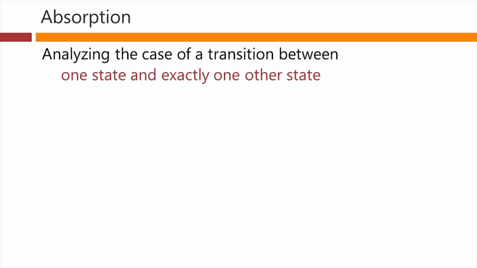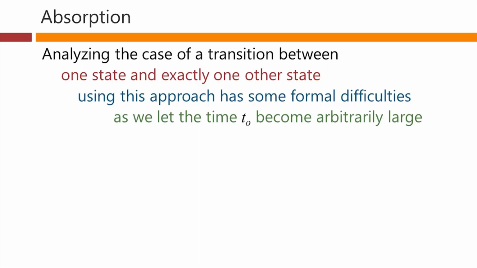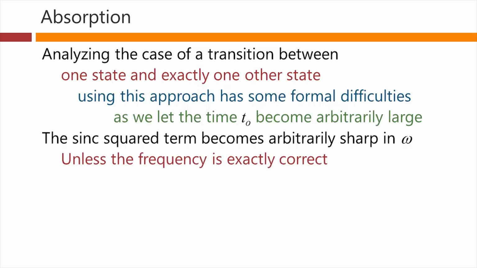Analysing the case of a transition between one state and exactly one other state using this approach turns out to have some formal difficulties. The problem is, as we let the time t0 become arbitrarily large, the sinc squared term becomes arbitrarily sharp in omega. Unless the frequency is exactly correct, we will get no absorption.